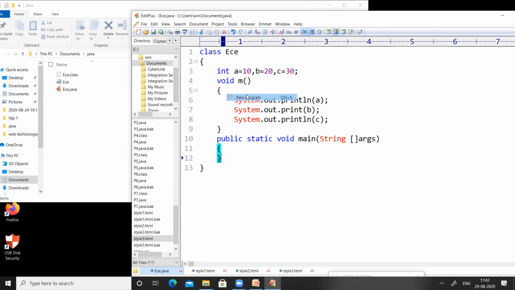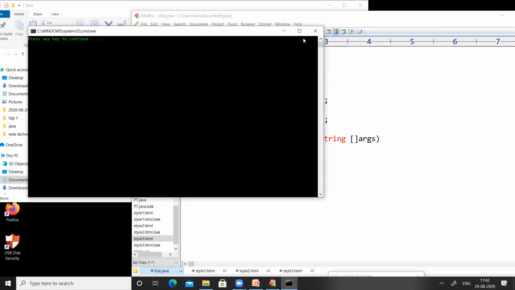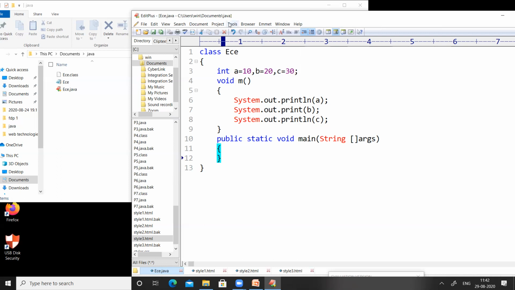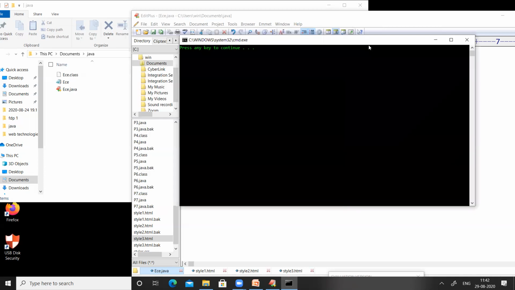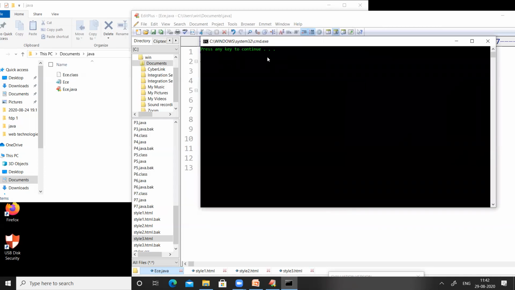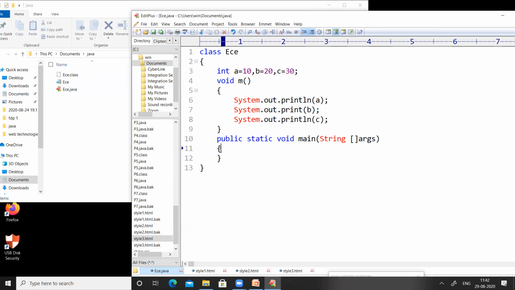I just compiled the program. As it is compiled successfully, there is no problem with that. And I want to run the program. So when I run the program, it runs successfully, but no output has been displayed. Why is that? Because this block does not contain any code.